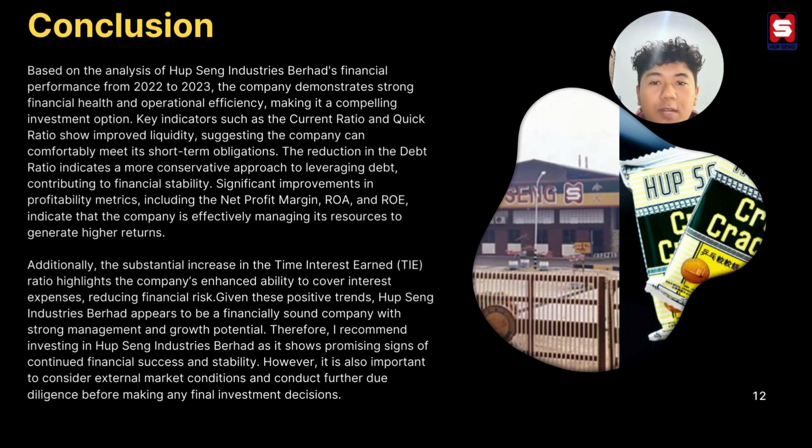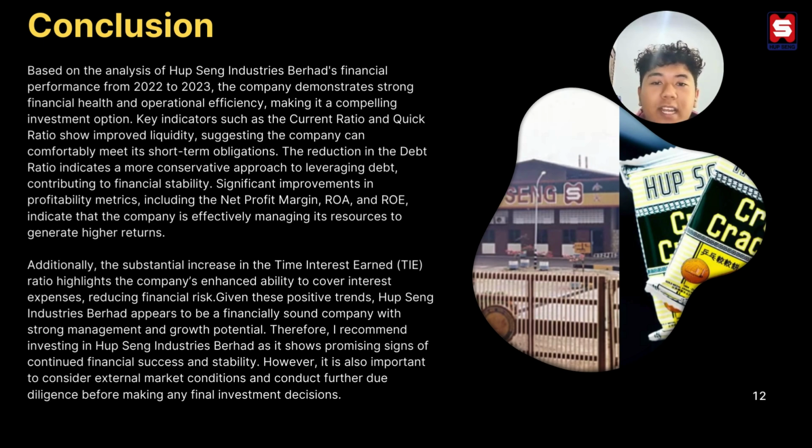Significant improvement in the profitability metrics, including the net profit margin, ROA, and ROE, indicates that the company is effectively managing its resources to generate higher returns. Additionally, the sustained increase in the times interest earned ratio highlights the company's enhanced ability to cover interest expense, reducing financial risk.